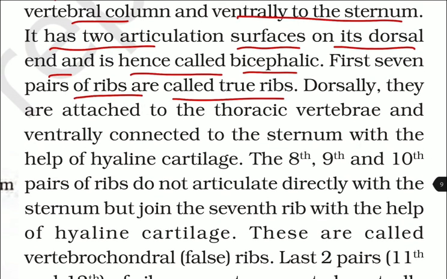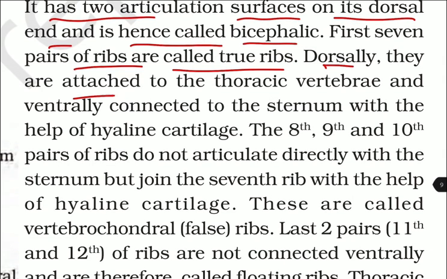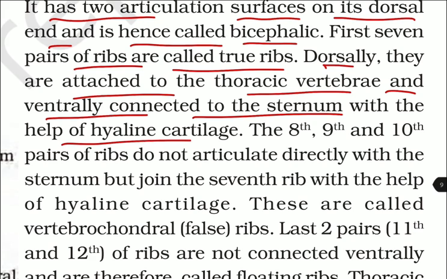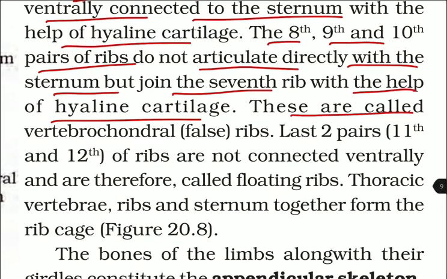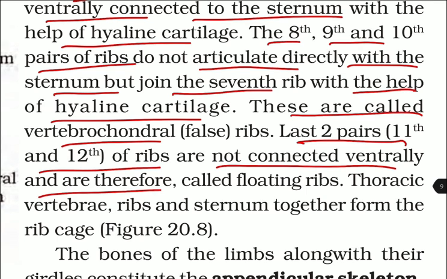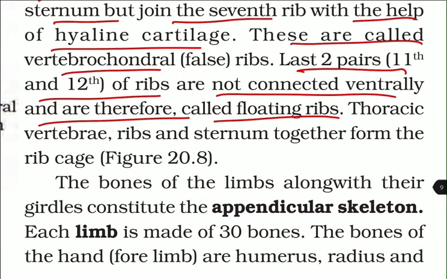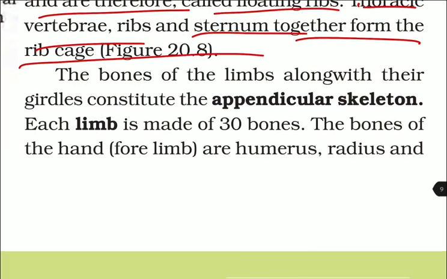First 7 pairs of ribs are called true ribs. Dorsally, they are attached to the thoracic vertebrae and are ventrally connected to the sternum with the help of the hyaline cartilage. The 8th, 9th, and the 10th pair of ribs do not articulate directly with the sternum but join the 7th rib with the help of hyaline cartilage. These are called the vertebrochondral, that is false ribs. Last 2 pairs, that is 11th and 12th of the ribs, are not connected ventrally and therefore called the floating ribs. Thoracic vertebrae, ribs, and the sternum together form the rib cage.